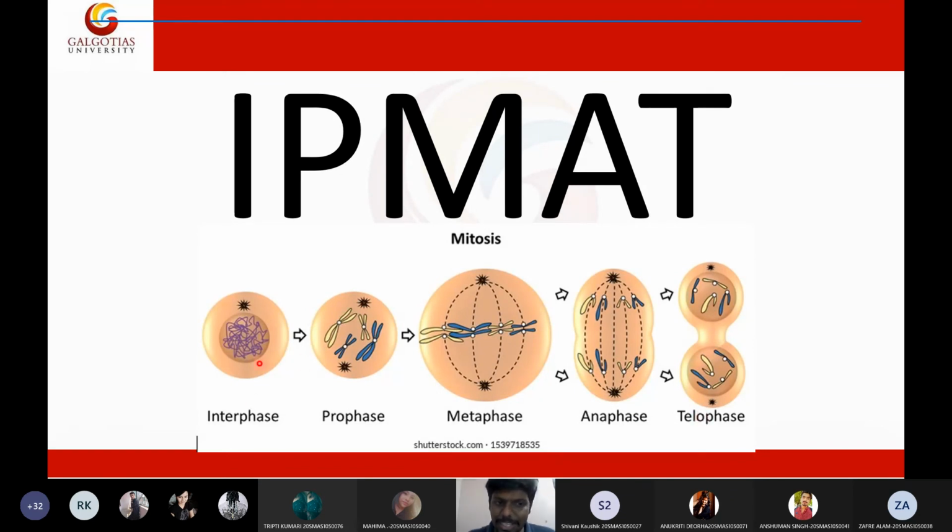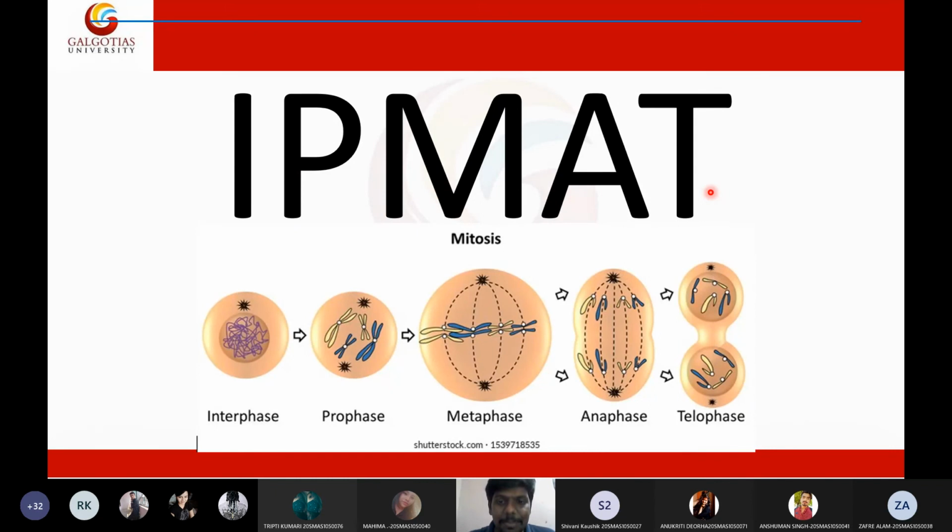So in interphase, DNA will be condensed to chromosomes. In prophase, two polar bodies will come. In the metaphase, chromosomes will be in the center of the cell. In the anaphase, chromosomes will start splitting and migrating to the poles of the cell. And in the telophase, you will see the splitting of cytoplasm and production of two baby cells. So these are the major stages of cell division. And these five stages together are called IPMAT: interphase, prophase, metaphase, anaphase, and telophase.